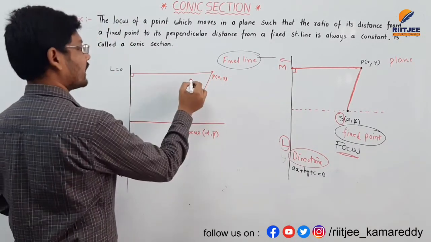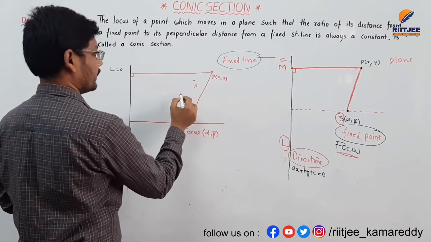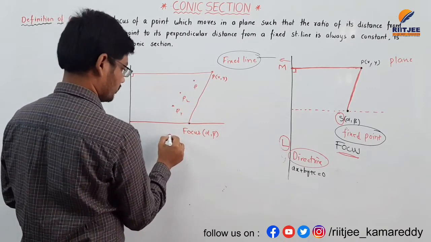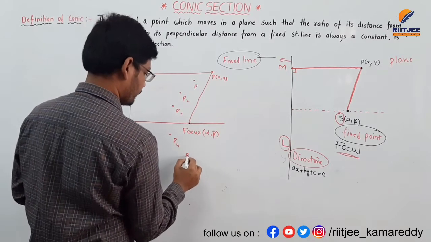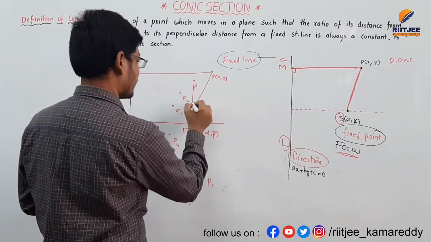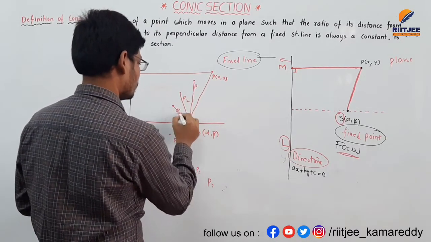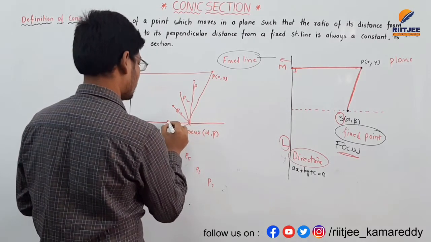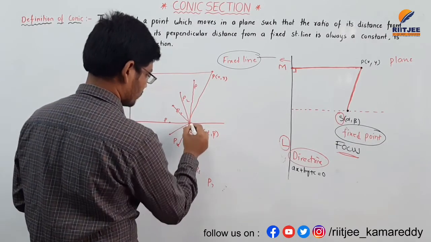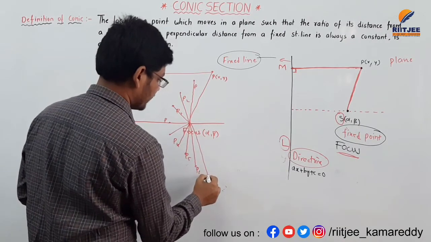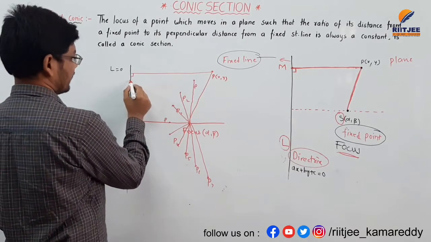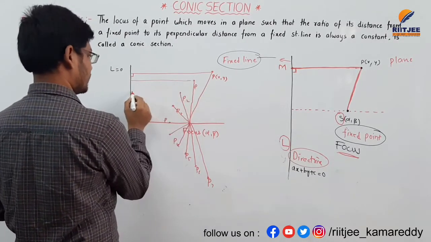I am taking more points, P1, P2, P3, P4, P5, P6, P7, and if you draw all the diagrams like this, these are all distances from the focus, and we should also draw the perpendicular distances to the directrix.